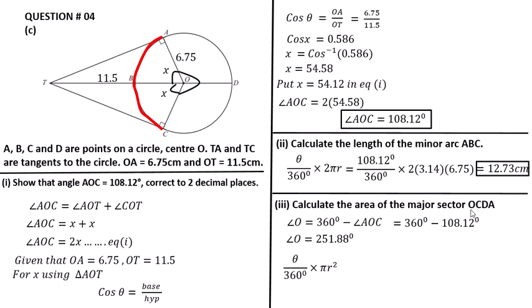Now we find the area of the major sector. The formula is theta divided by 360 multiplied by pi r squared. The required angle theta is 251.88 degree divided by 360 multiplied by pi, 3.14, multiplied by r squared. The radius is 6.75 squared. The final answer is about 100 centimeter squared.